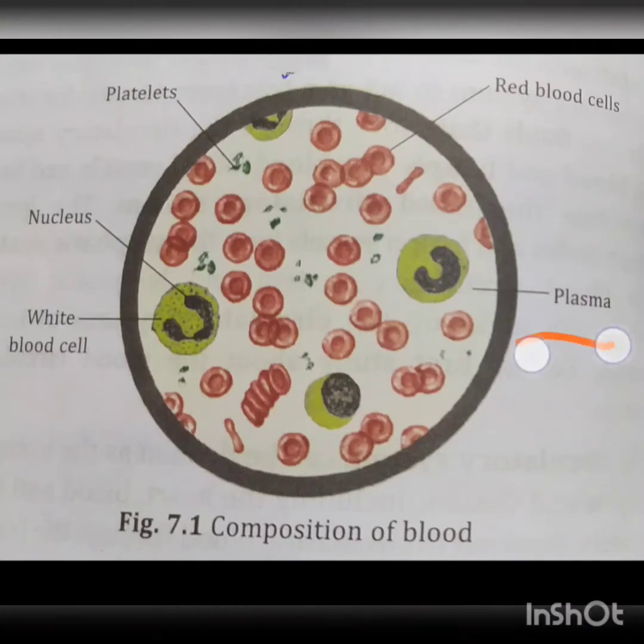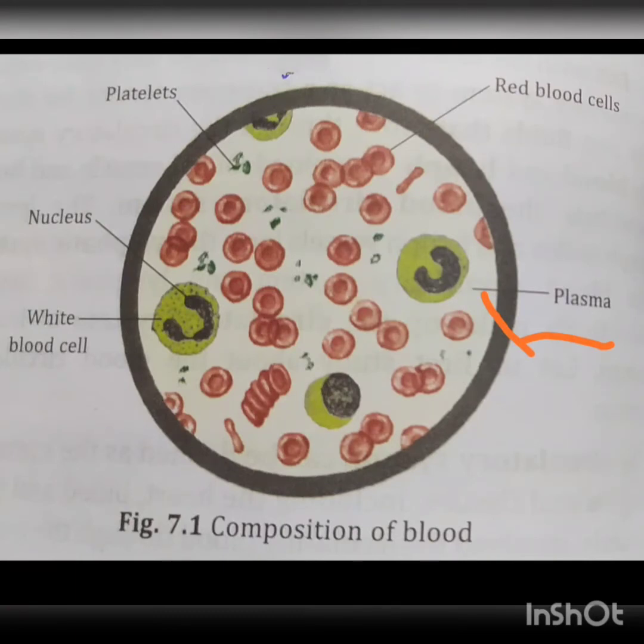Plasma is the straw-colored liquid found in the blood. About 90% of it is water, 8% protein, and 1% inorganic salts such as sodium chloride, sodium bicarbonate, and some other substances like hormones, waste products, and antibodies.